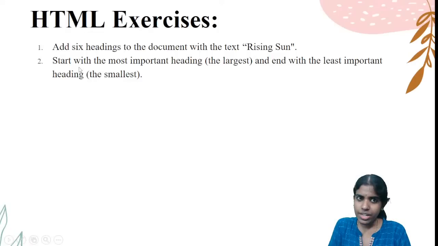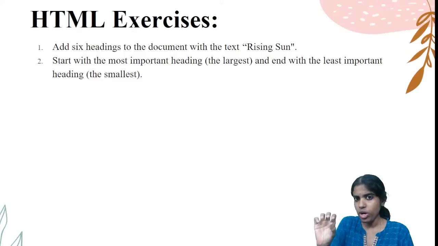Just take down this exercise. Add 6 headings to the document with the text Rising Sun. Start with the most important heading, the largest, and end with the least important heading, the smallest.